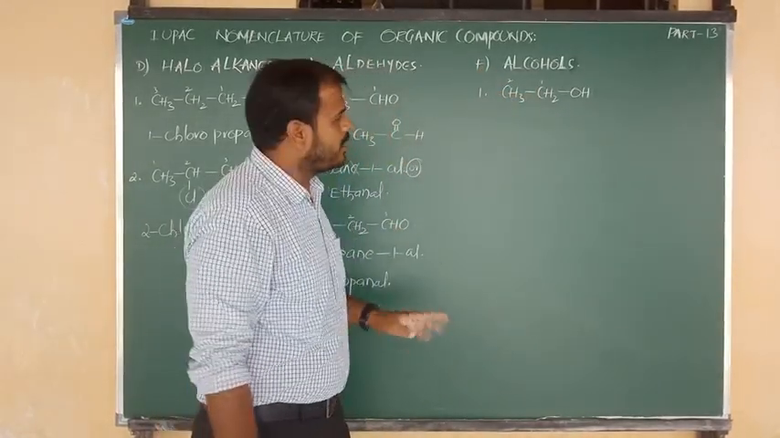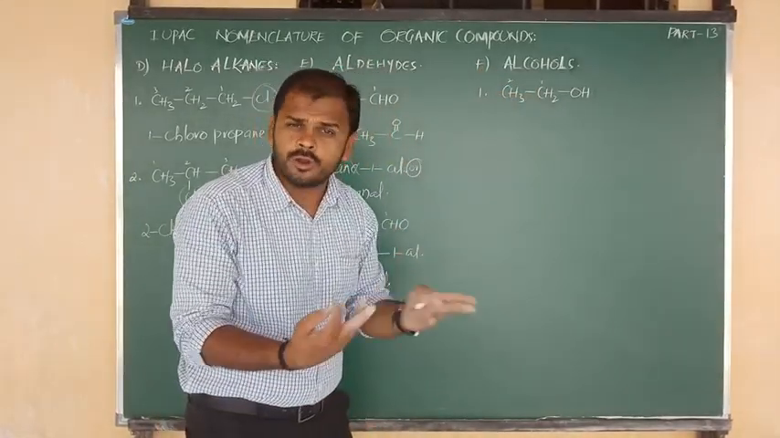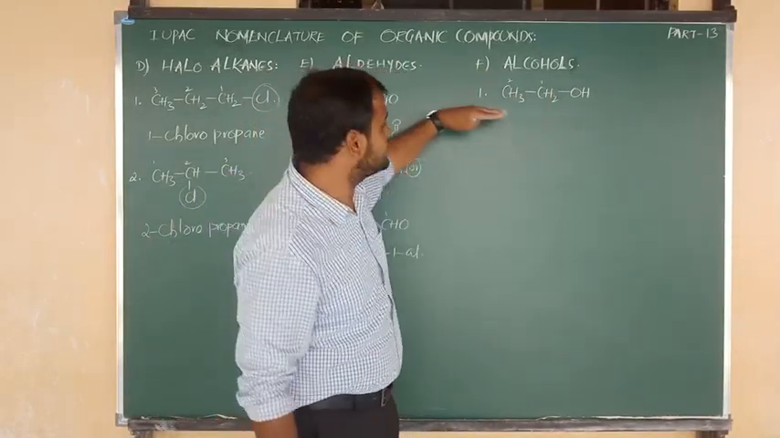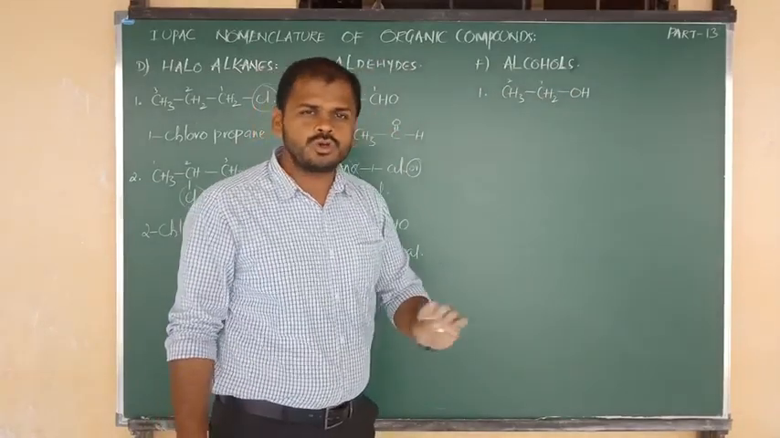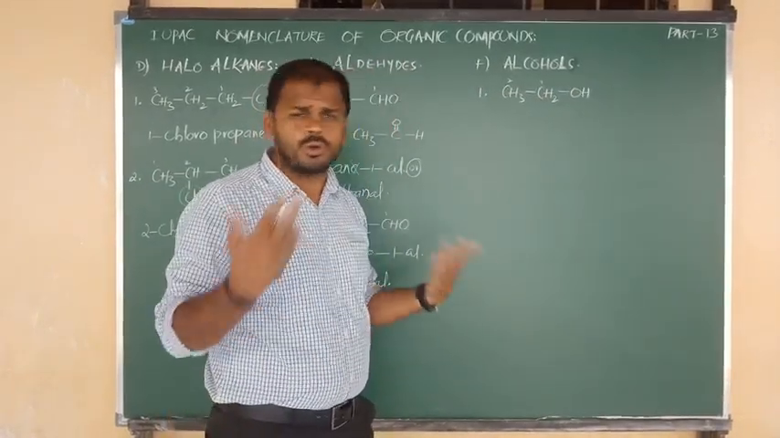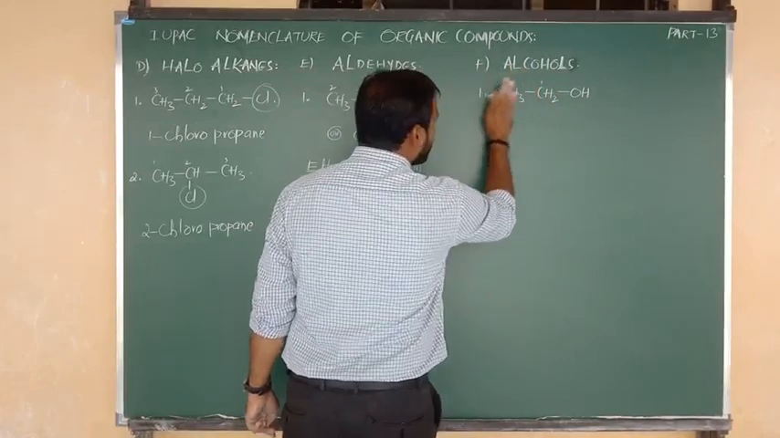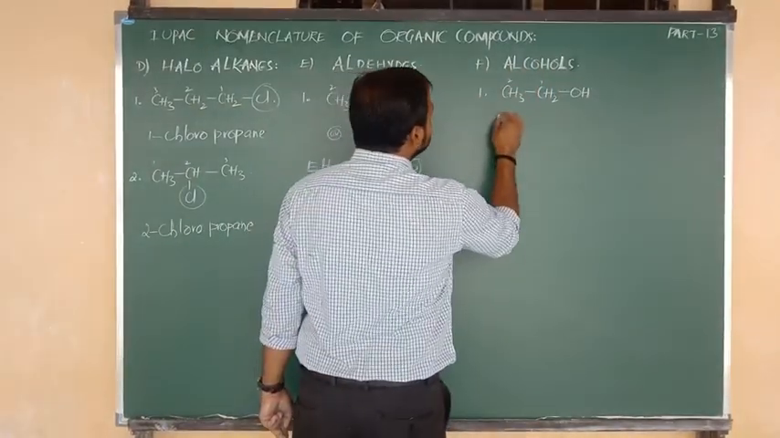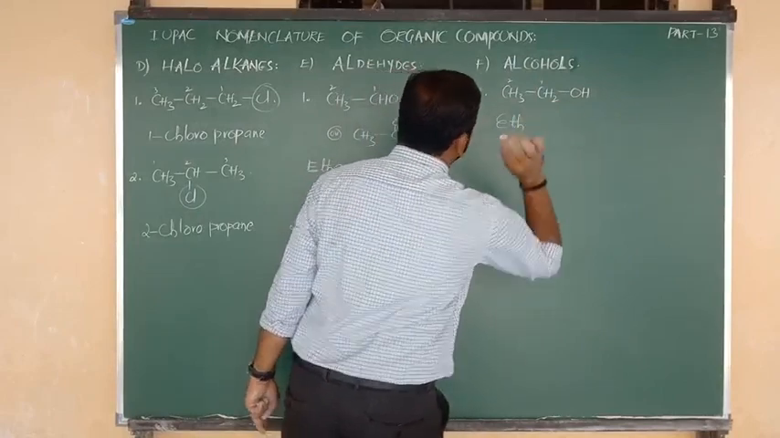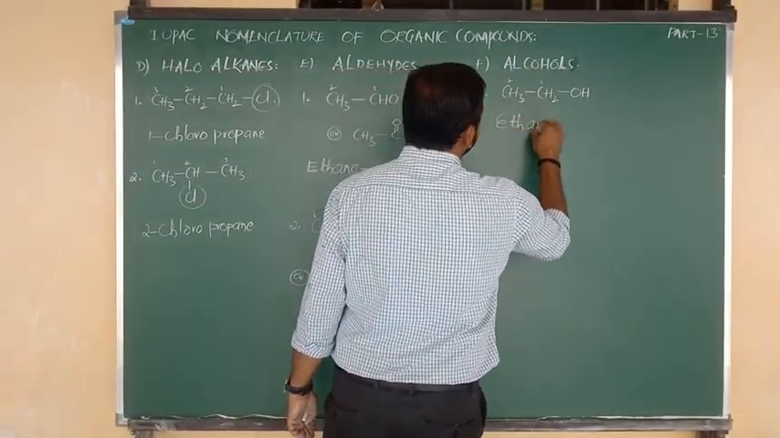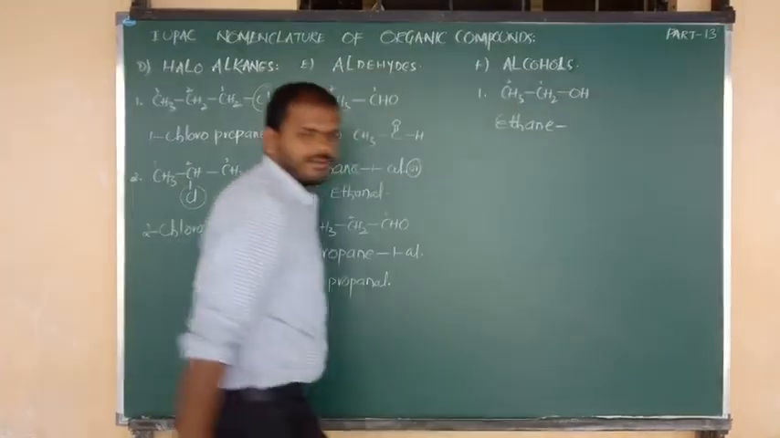Now, is there any side chain? No more side chain, because OH is the main functional group and this is the main carbon chain. So no more side chains, beta. Directly go to the root word. How many carbons are here? 2 carbons. For 2 carbons, the root word is eth. And between carbon to carbon there is a single bond, so we can say ane.